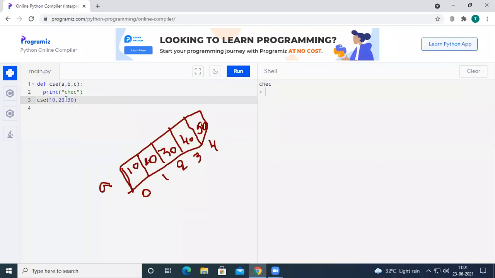Now we can have a combination of parameters also. See, I have passed one integer value, one floating point value, and one character or string. If I run the code, still it will get executed. Here, if there are 3 variables, a is ready to take integer, floating point, character, string. At the same time, b is ready to take integer, character, floating point, etc. And c is also ready to take any value from any data type.